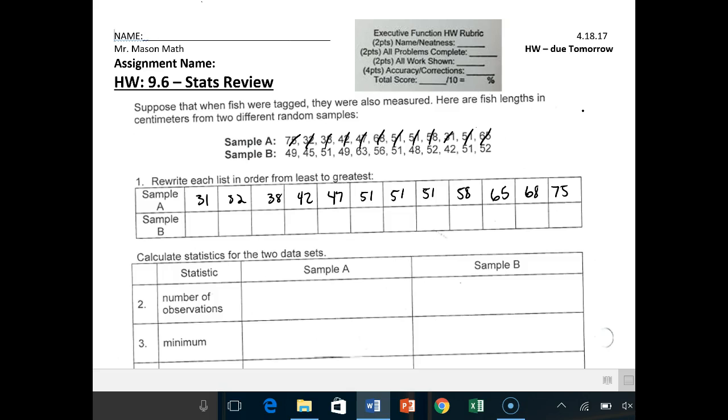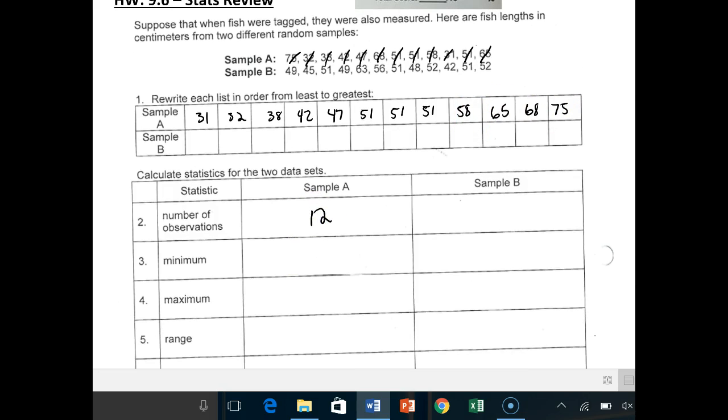All right, so the number of observations, so we'll count them up, 2, 4, 6, 8, 10, 12. 12 observations in sample A. What is the minimum or the lowest number? That's 31. What's the maximum or the highest number? That's 75. So the range is simply 75 minus 31, the maximum minus the minimum, and that equals 44.